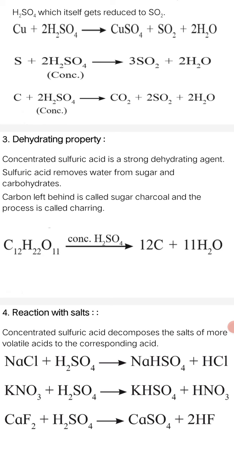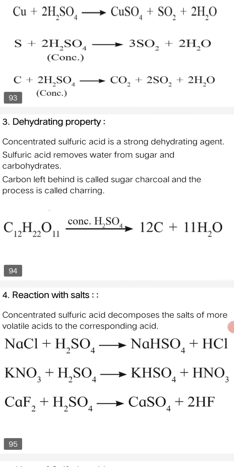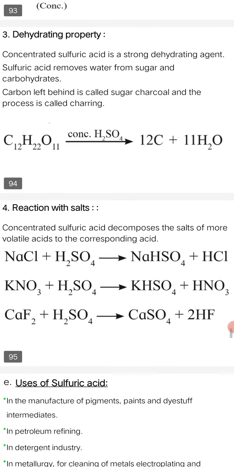C12H22O11. This is the formula for sugar. When it reacts with concentrated sulfuric acid, the sugar molecules are charred and directly converted to 12 carbon, charcoal, plus 11 molecules of water. This is the dehydrating property.